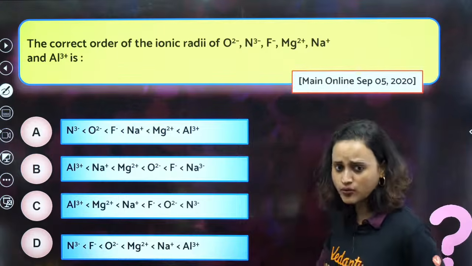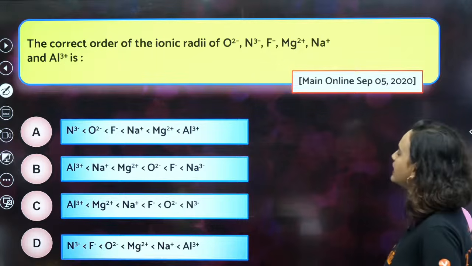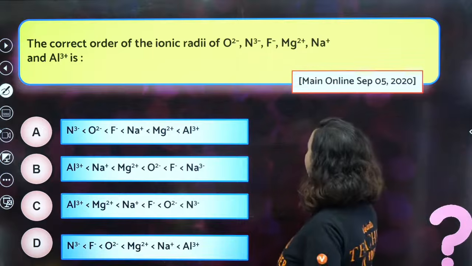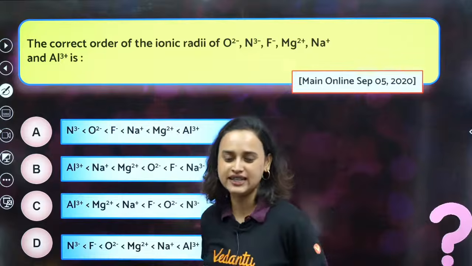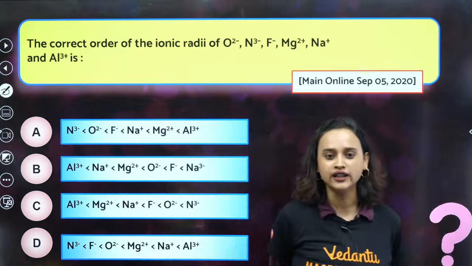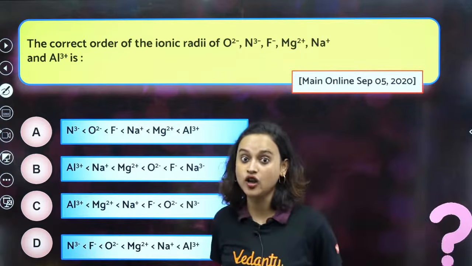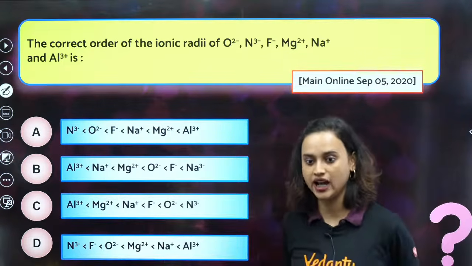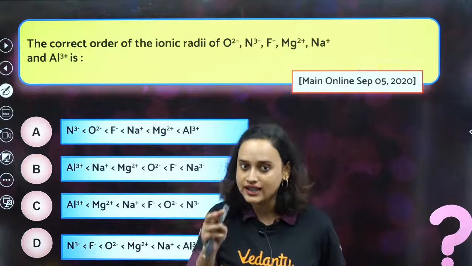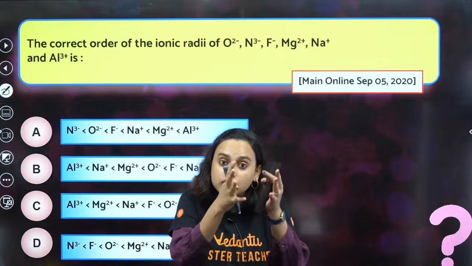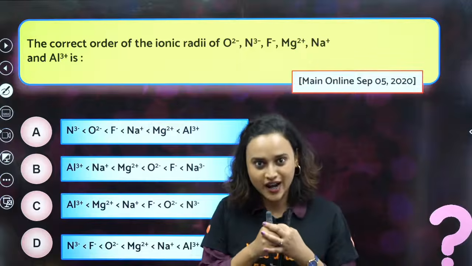Thank you. Moving on, the correct order of the ionic radii of O2 minus, N3 minus, F minus, Mg2 plus, Na plus and Al3 plus. Chalo, this one you solve it for me. Let's see. You know, right? What happens to ionic radii? And you know that cations will be much smaller because of lesser number of electrons, and the protons will be able to hold it very, very nicely. What is ionic radii?